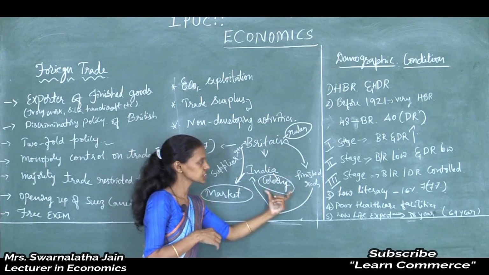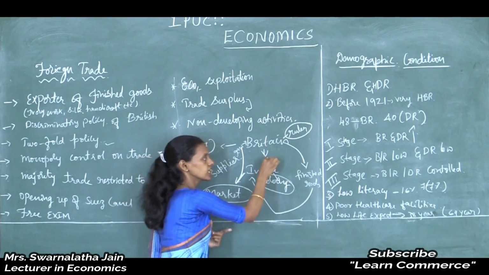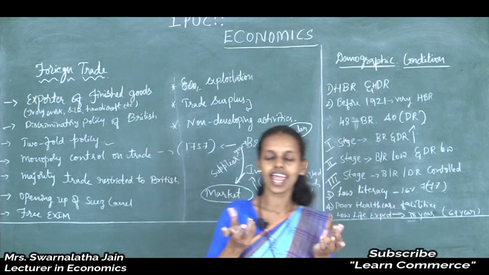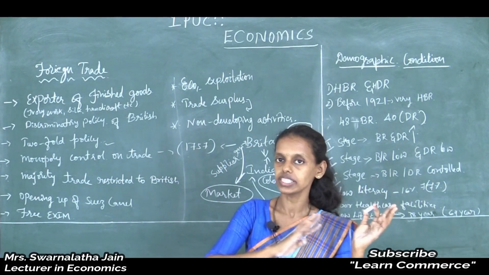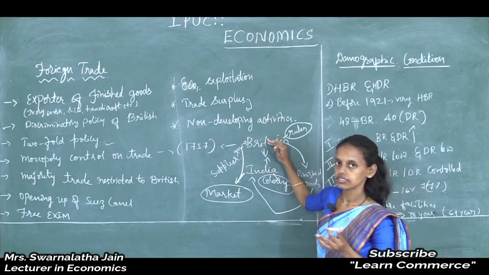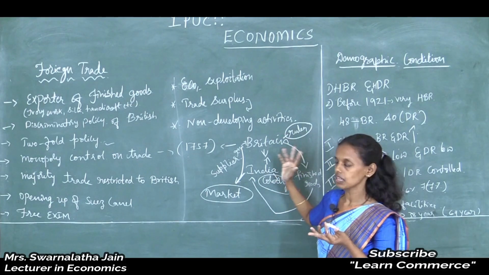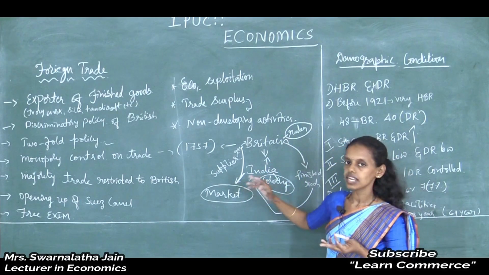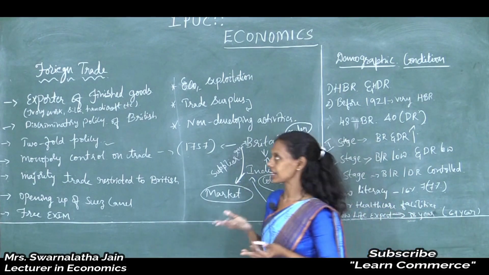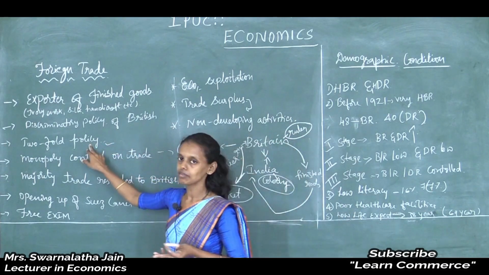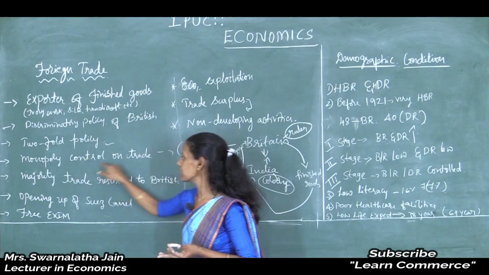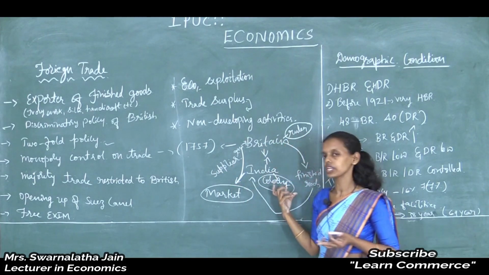Britain is the ruler country, India is their colony. Now India just acts as a market between India and Britain. There is no other way to survive. Thus they made India a market, and they established monopoly control over India.